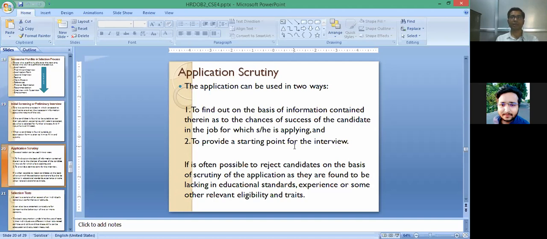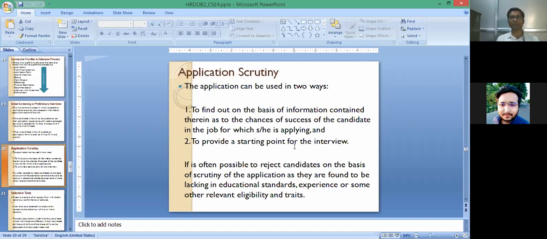What different criteria may he or she consider? If he points out that the candidate whose application is now in front of him may not be suitable for that job, then that candidate will be rejected from this application scrutiny hurdle.